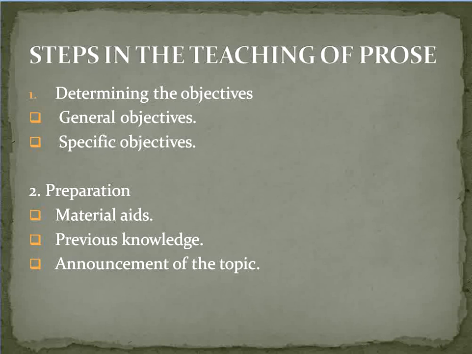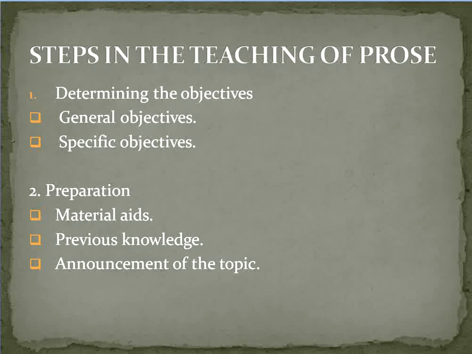And what is the second objective? Specific objective. Specific objective is related to the text. Suppose someone is teaching a lesson on the Sepoy Mutiny, then the specific objectives are on the basis of that particular topic, Sepoy Mutiny.